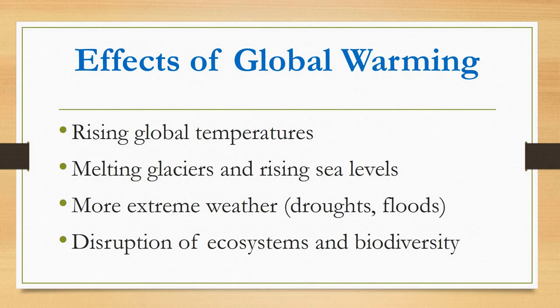Effects of global warming are rising global temperatures, melting glaciers, and rising sea levels. More extreme weather, which are droughts and floods. Disruption of ecosystem and biodiversity.